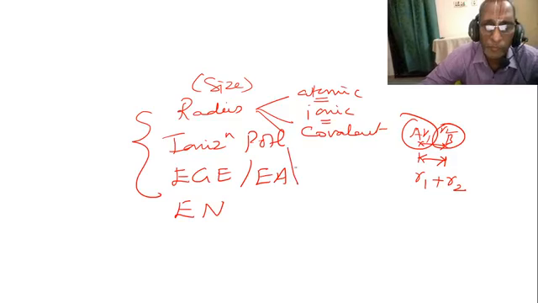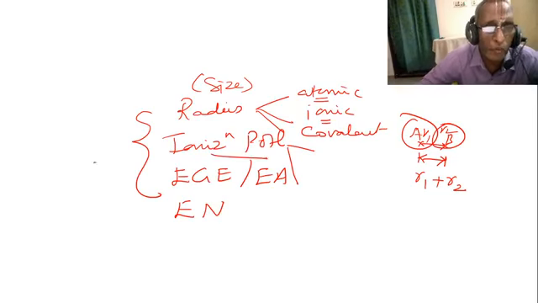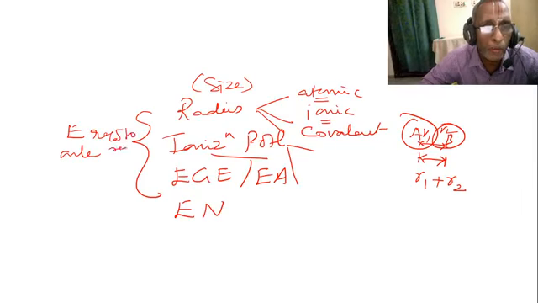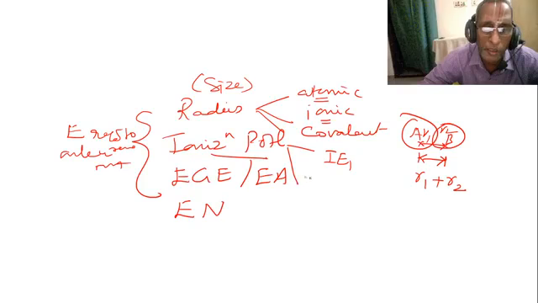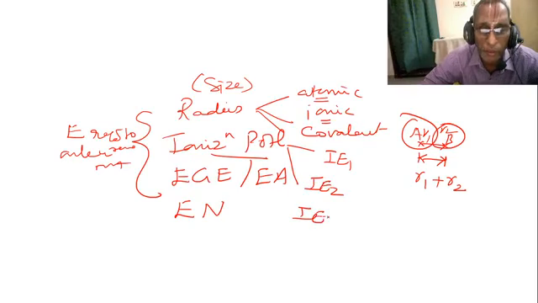Next, ionization potential is the energy required to remove the outermost electron from the atom. It is of types: first ionization potential, second ionization potential, third ionization potential. You can have a maximum of 3 electrons removed.